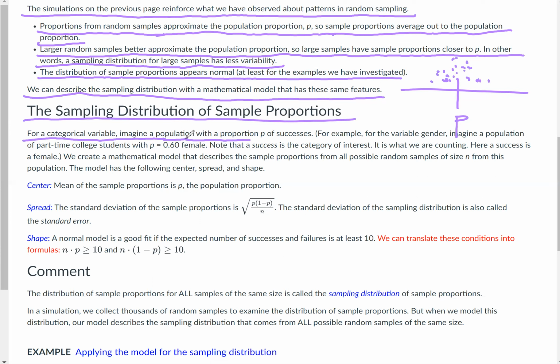Imagine a population with a proportion P of successes. For example, for the variable gender, imagine a population of part-time college students with P equals 0.60 female.